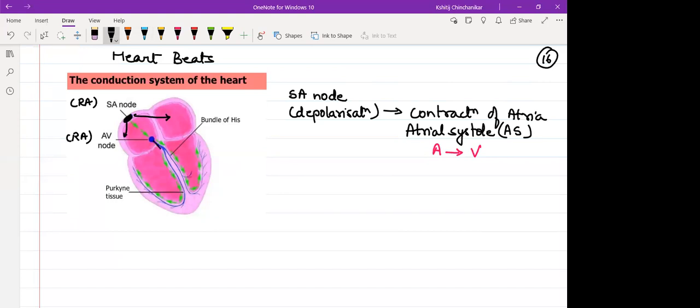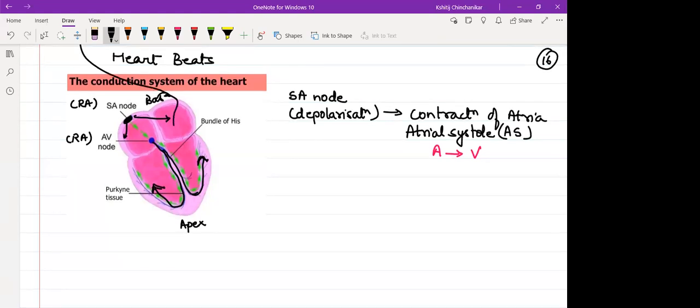It will go in this direction, down and down, and then through the Purkinje fibers, see where they are, it is spread throughout the musculature of the ventricles on both sides. So that is why when the ventricles contract, see how I have placed the arrow, it is from the apex. This is the apex of the heart, this is the base of the heart, ventricles.